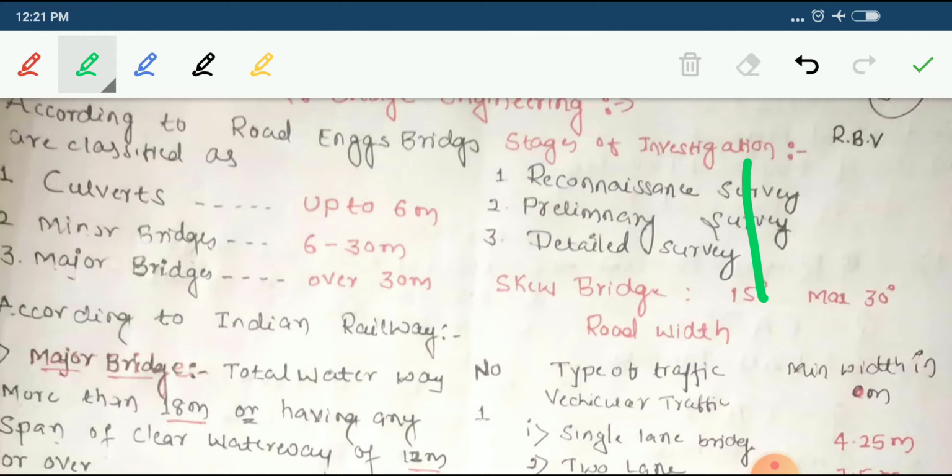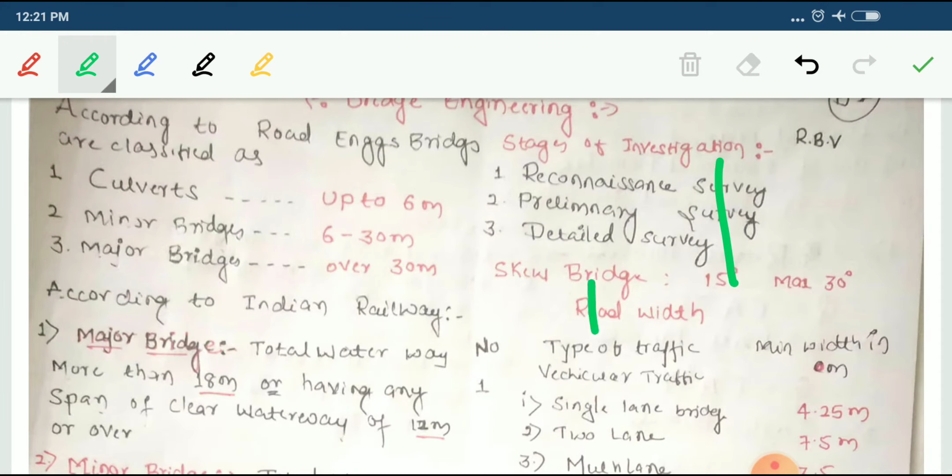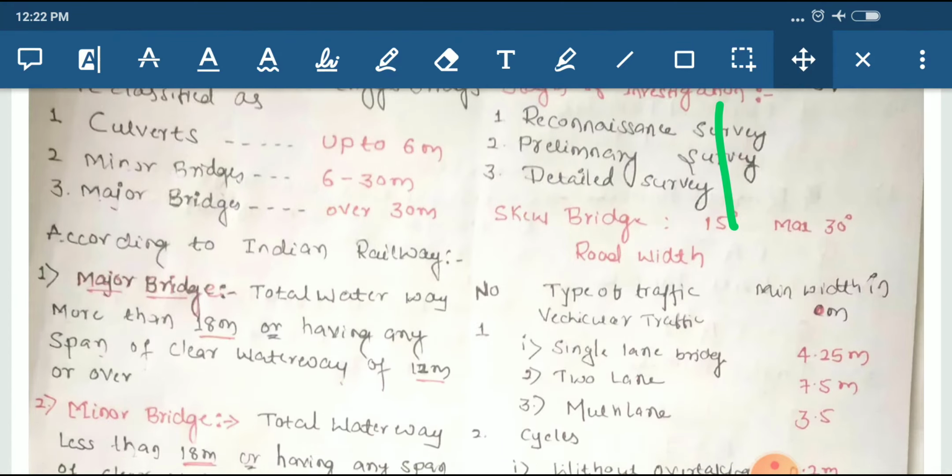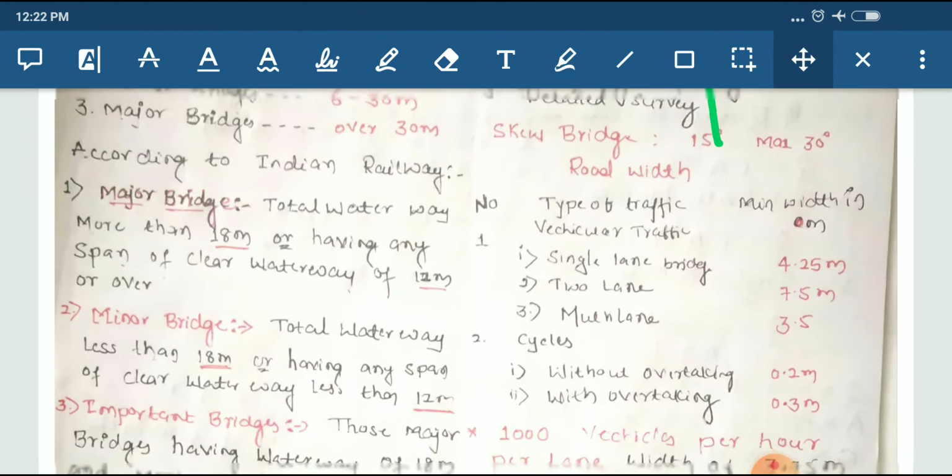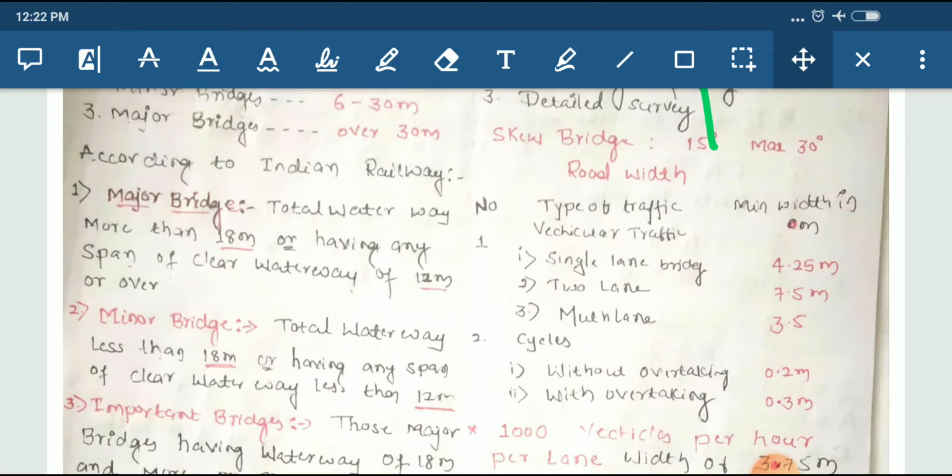Okay, according to Indian Railway, how the classification has been done: it is classified as major bridge, minor bridge and important bridges.